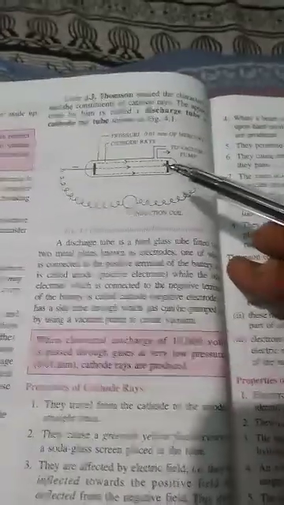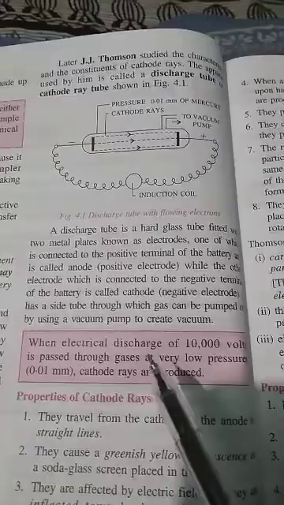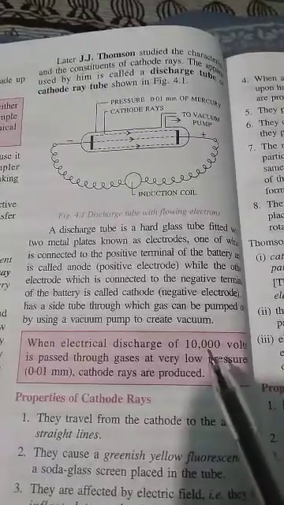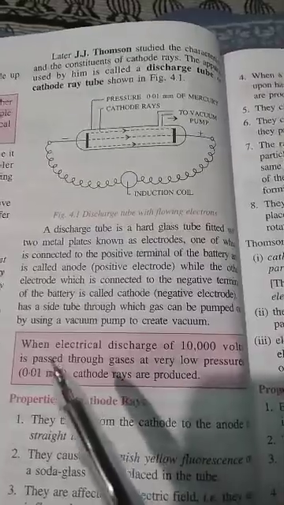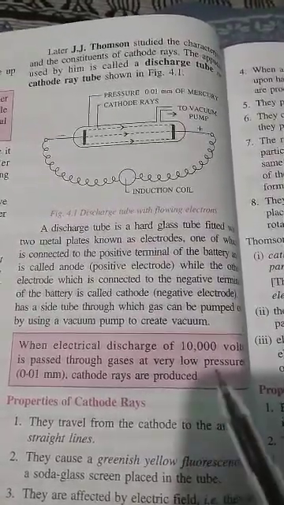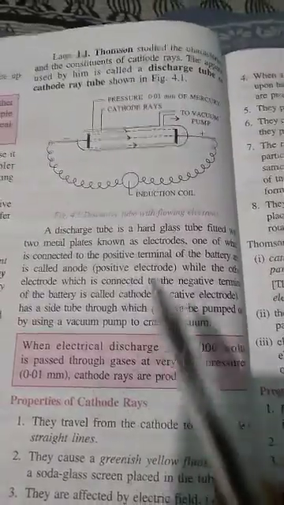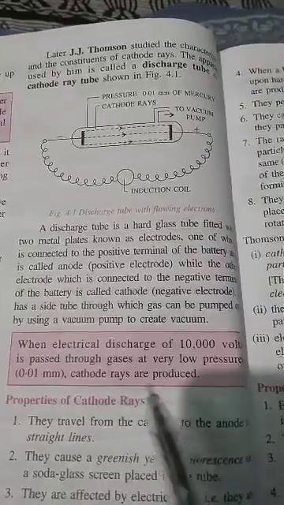When a high voltage current was passed at very low pressure, rays were produced at the cathode and traveled towards the anode. What were the characteristics?